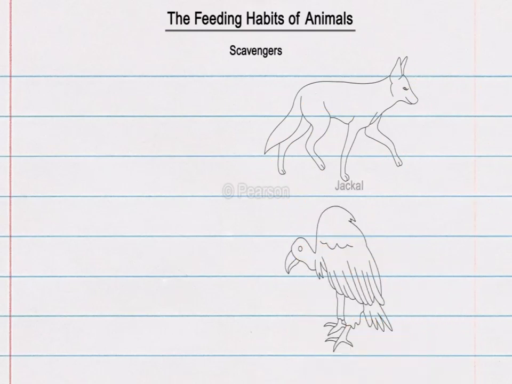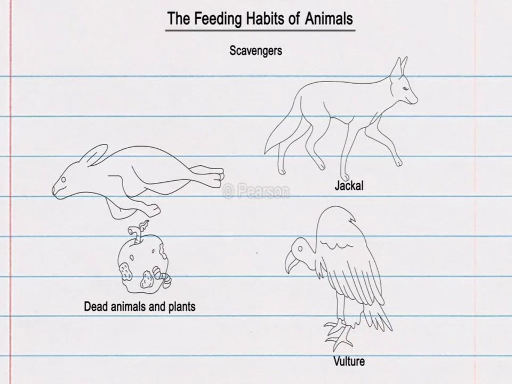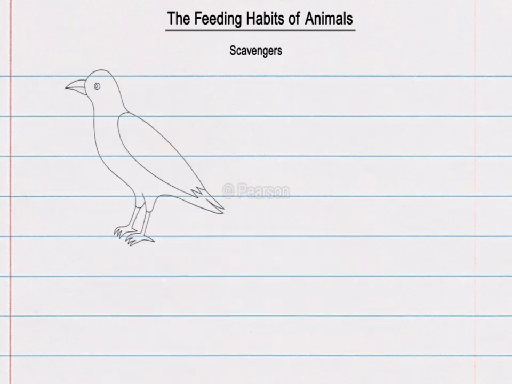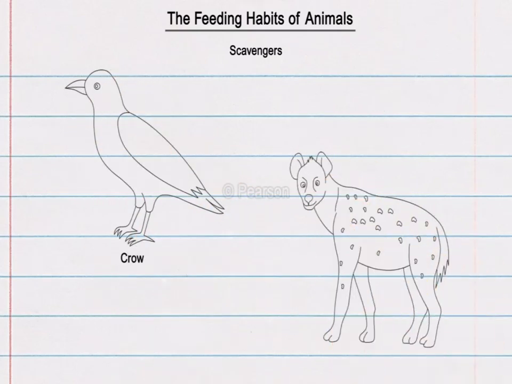Scavengers, such as jackals and vultures, eat dead animals and plants. In this way, they help to keep the environment clean. Scavengers such as crow and hyena can be either carnivorous or omnivorous.